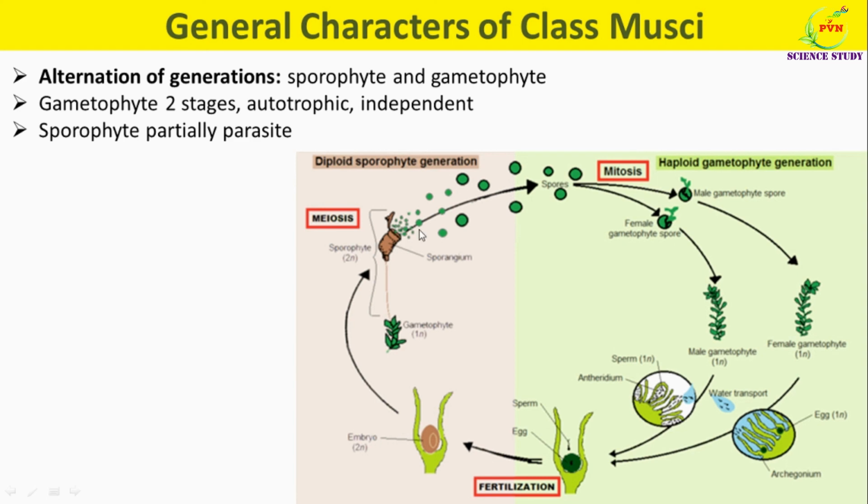The haploid spore germinates to produce filamentous protonema on which buds arise, and later on it develops into the gametophores. Thus, in the life cycle of class Musci, haploid gametophytic generation alternates with diploid sporophytic generation, and diploid sporophytic generation alternates with the haploid gametophytic generation, so known as alternation of generation.